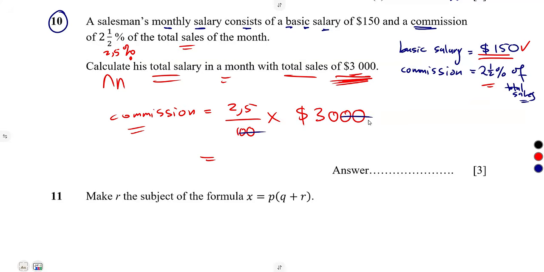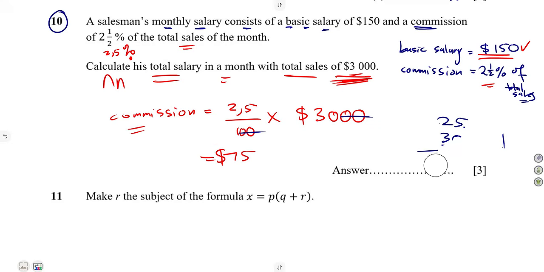All right, the zeros cancel. 2.5 times 30, simply 25 times 30. 0, 3 times 5, that's 15. Times 2, that's 6 plus 1, which is 7. How many decimal places? 1 decimal place. So this is going to be 75.0. So that's 75, the commission that we are getting.